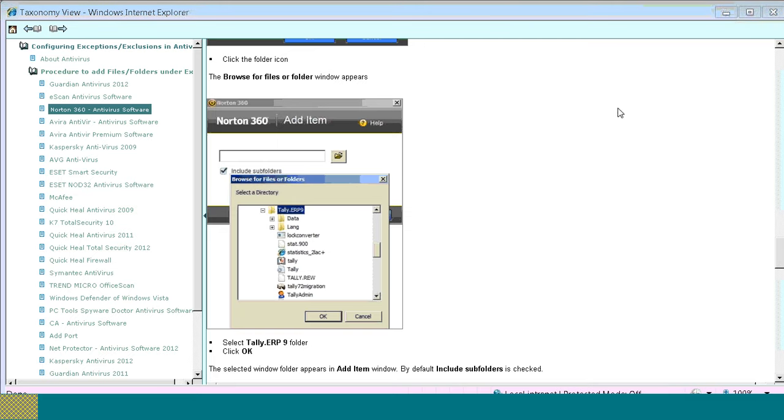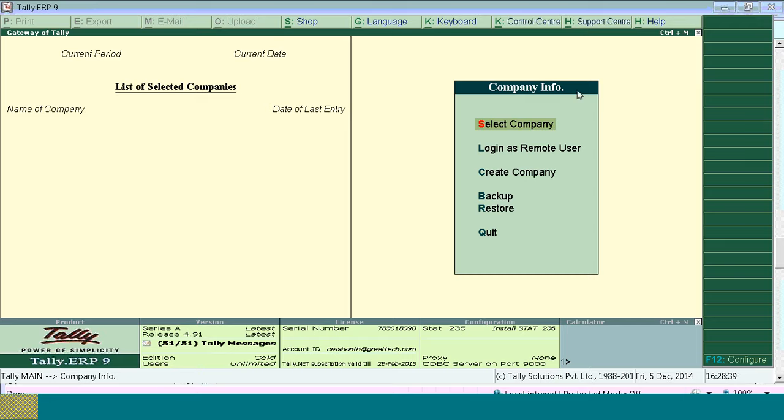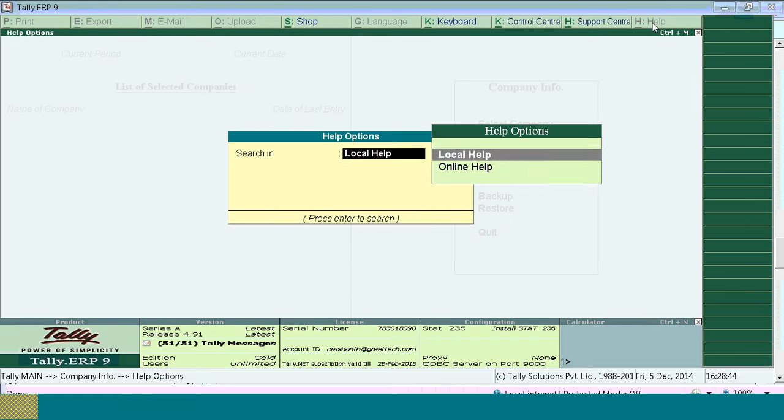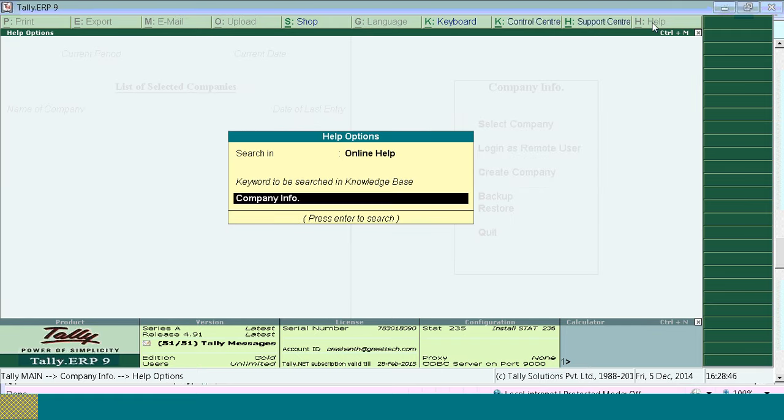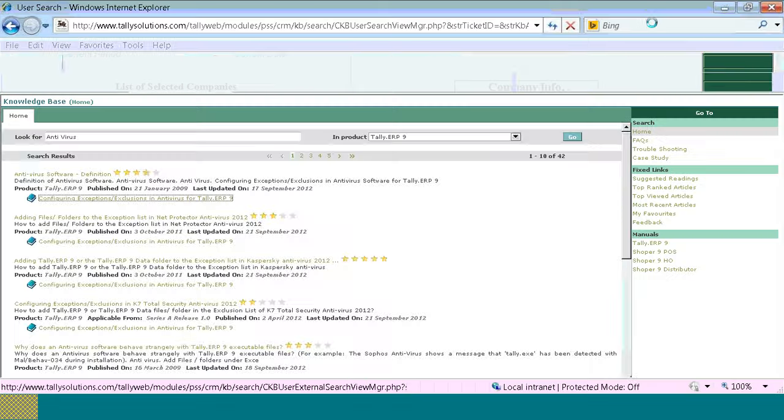The procedure will be different from one antivirus to another antivirus. So kindly go through the KB article in order to have the detailed procedure for each antivirus, or else you can contact your system admin also. The procedure to go to the KB article is: open Tally, press Alt+L, that is online help. In online help, type antivirus.